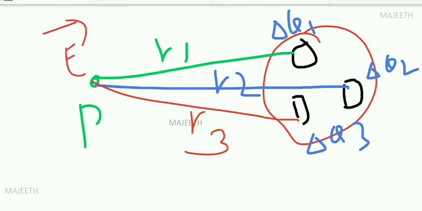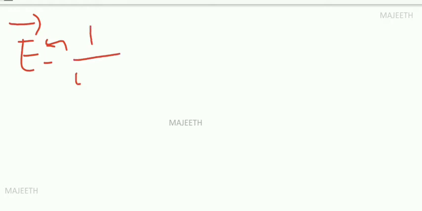It is due to the sum of electric field, if suppose I divide it into n sets. First I do this, then I will tell you when we go to some other concept. As per the superposition principle, the total electric field is due to the sum of individual electric fields. This is an approximate value, not the ideal value, because we are splitting into small areas. We know that E is equal to kq by r squared, where k is 1 by 4 pi epsilon naught, right?